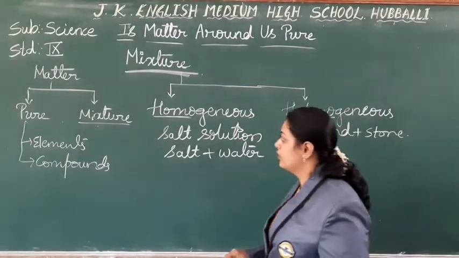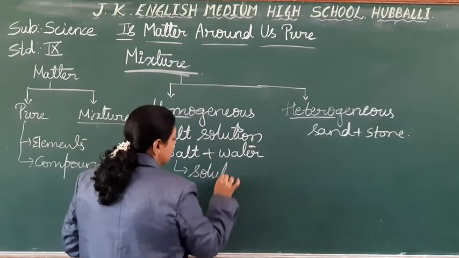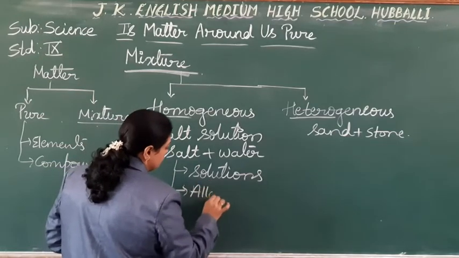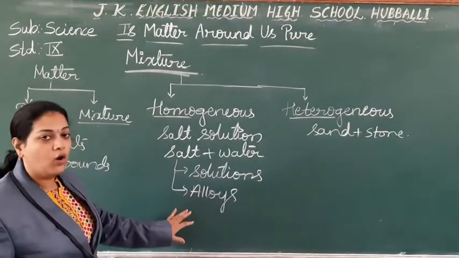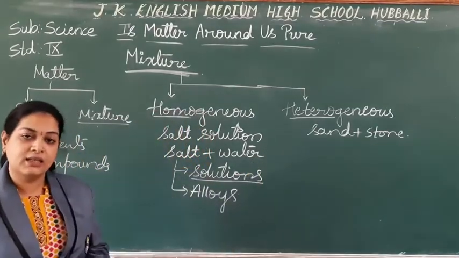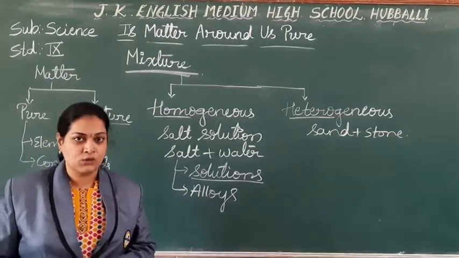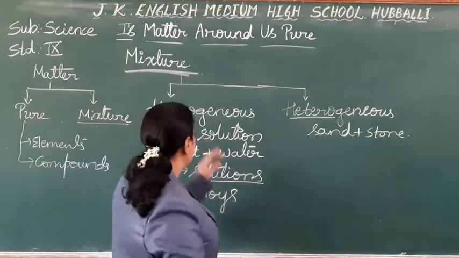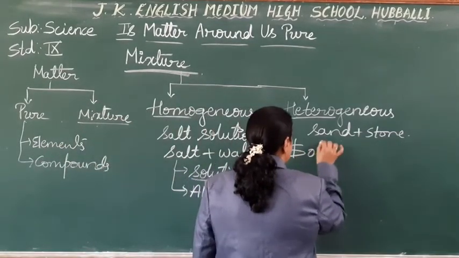So today we are going to discuss homogeneous mixtures, which are either the solutions or the alloys. What is the meaning of solutions? How many types are there? What are the properties and examples? Same with the alloys we are going to discuss today. And heterogeneous mixture in the next class. Okay, students? So solutions and the alloys we are going to discuss today.